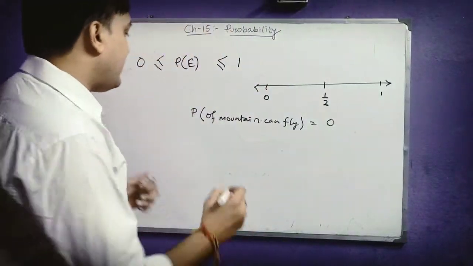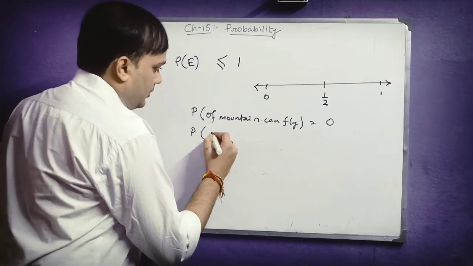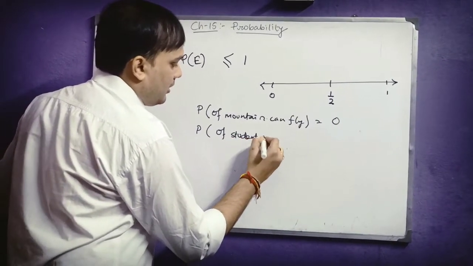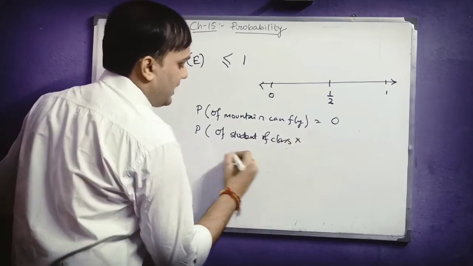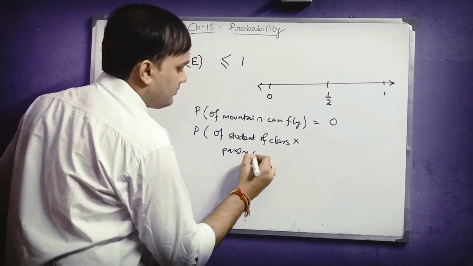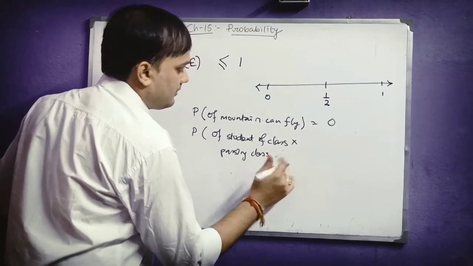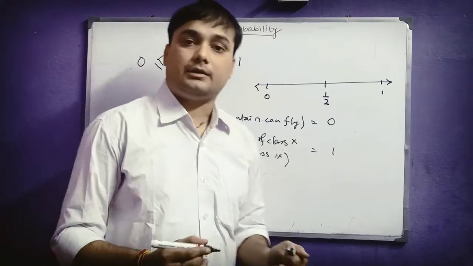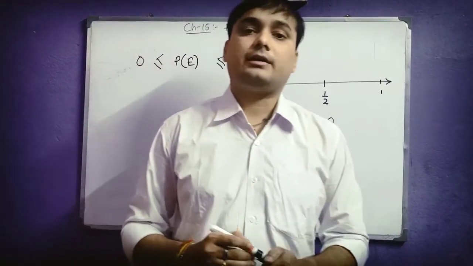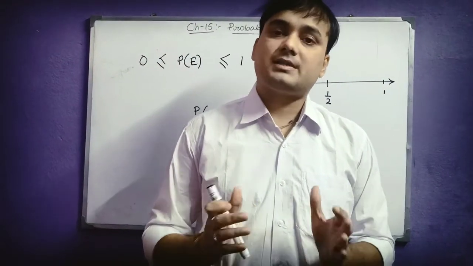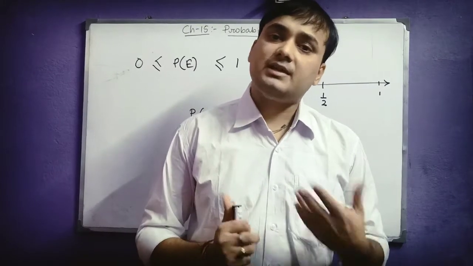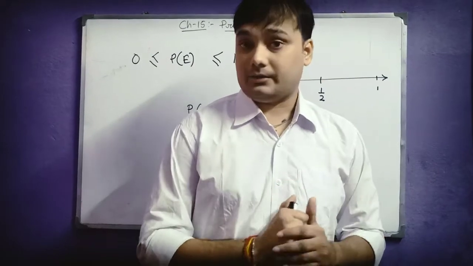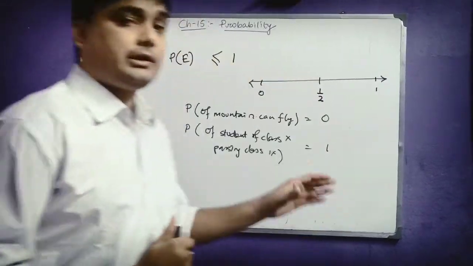So we will write the probability of a student of class 10 passing class 9 is equal to 1 because it's completely certain. This kind of event is called a certain event or sure event because it is completely sure, and there is no chance of being incorrect or wrong. So it's called a certain or sure event.